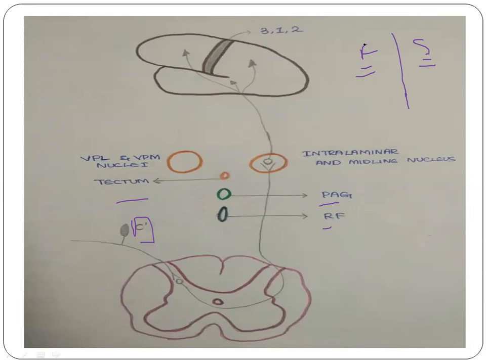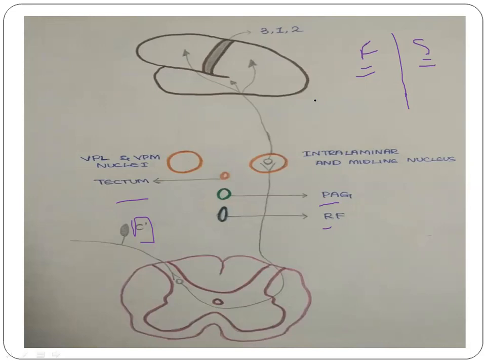Fast pain is mostly well localized only when it's associated with the tactile sensation. Tactile means touch. So fast pain can be precisely localized when it is stimulated along with the tactile sensation. For completeness, tactile sensation is carried by the dorsal column. The pain is carried by the anterolateral column, but the tactile sensation will be carried by the dorsal column.